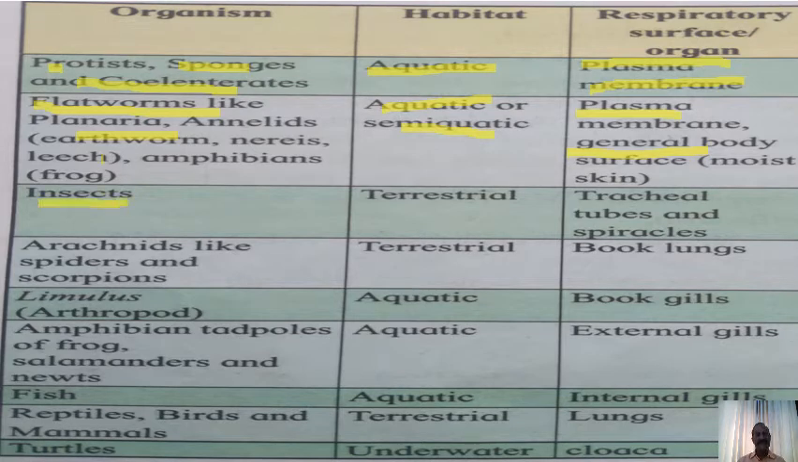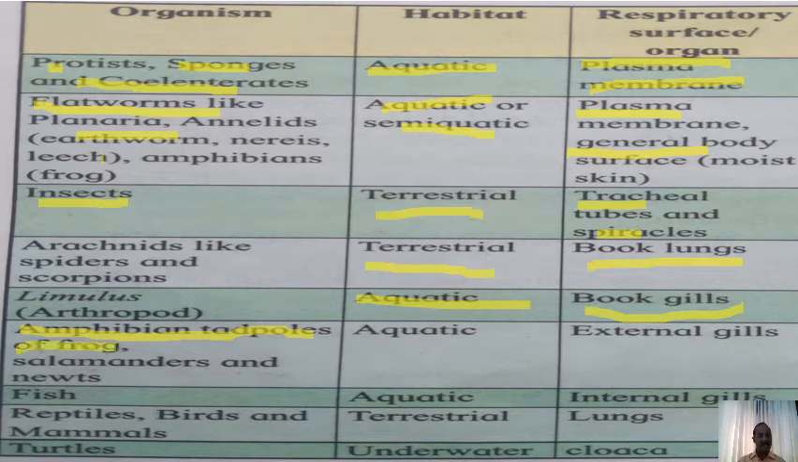Then insects are there. These insects represent the terrestrial habitat, where tracheal tubes and spiracles are the main respiratory surfaces. Arachnids like spiders and scorpions have a terrestrial habitat, and they respire with the help of book lungs. Then Limulus, another arthropod, represents the aquatic environment, and here book gills are there for respiration.